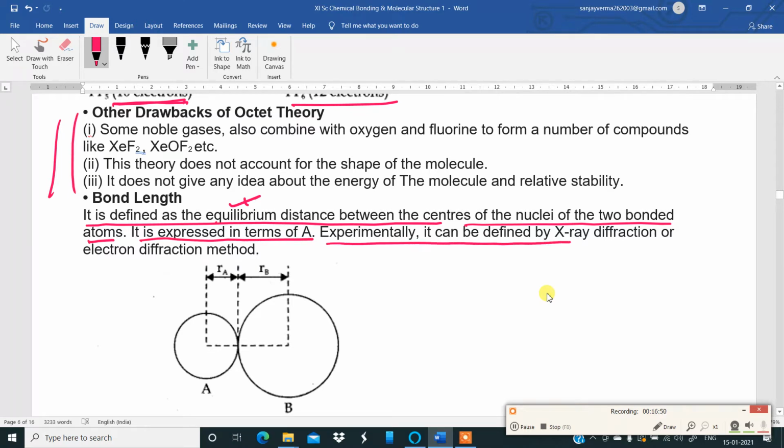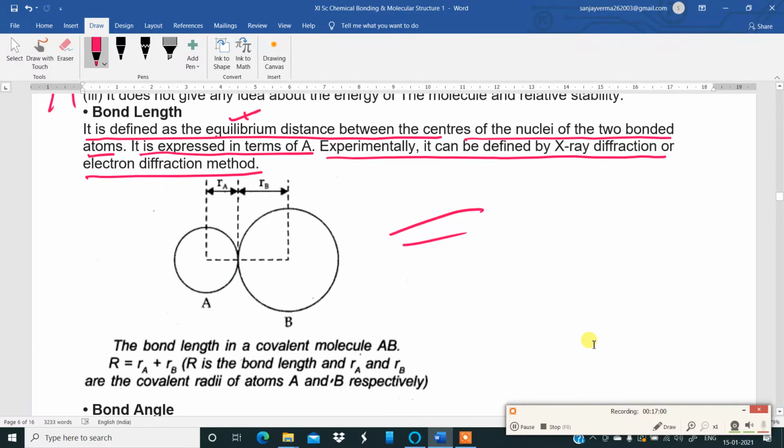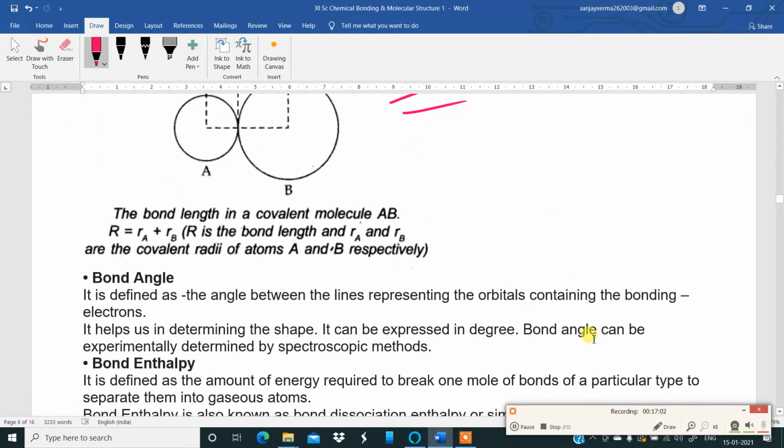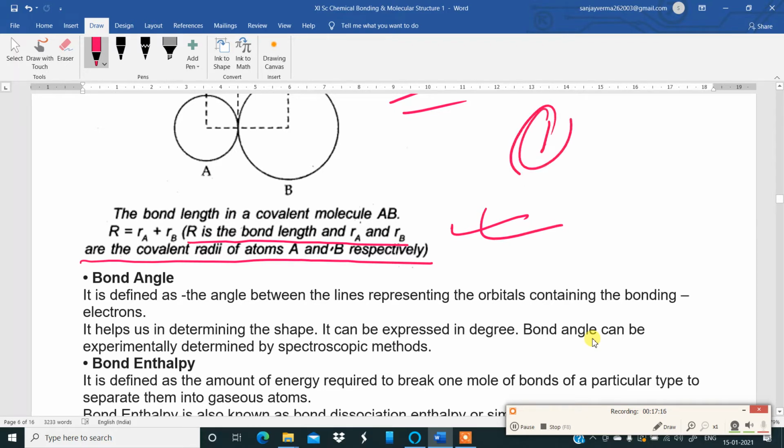Experimentally, it can be derived by X-ray diffraction or electron diffraction methods. So this distance comes under the term bond length. The bond length in a covalent molecule AB is R equals Ra plus Rb, where R is the bond length and Ra and Rb are the covalent radii of atoms A and B respectively. That is the first thing to remember and understand.